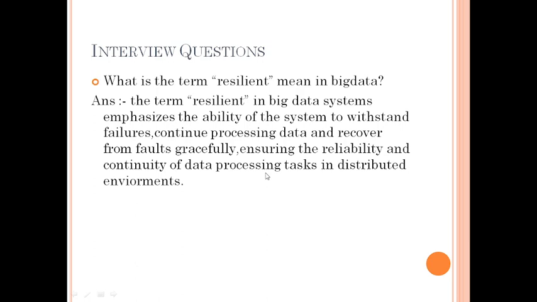So resilient means that we can easily recover our faulted data gracefully, ensuring the reliability and continuity of data processing tasks in a distributed environment. If there is a fault in the RDD, it will gracefully recover from that fault, perform the next operations and continue the distributed execution.